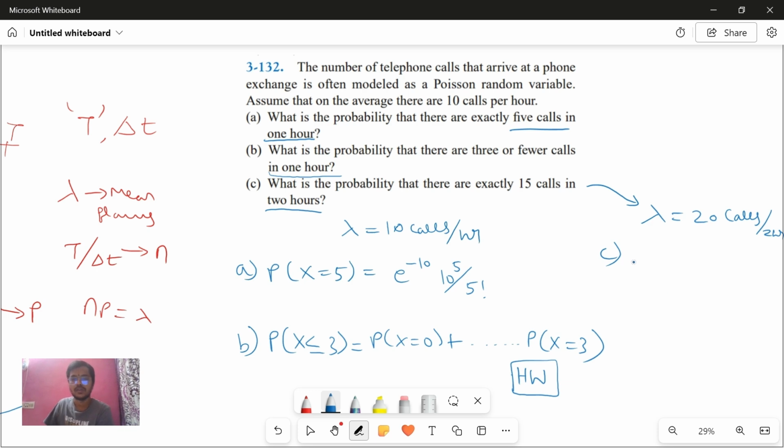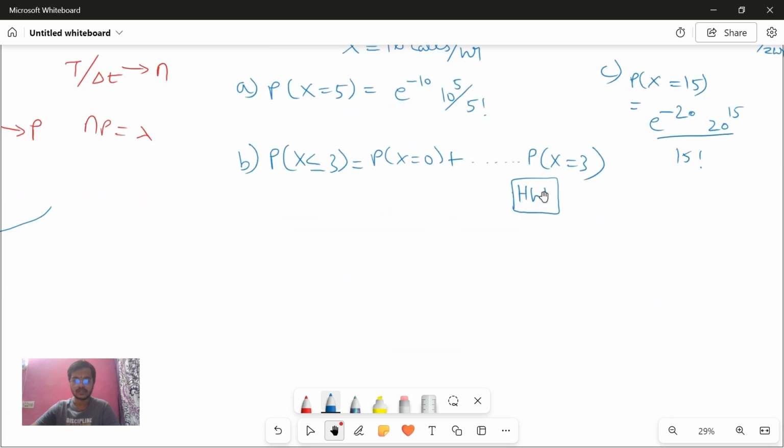Now exactly 15 calls. No problem. P of X is equal to 15, which is equal to E power minus 20, not 10, lambda power X, 20 power 15 by 15 factorial. Sorry, again I'm making a mistake. Understood? Very easy. Now we'll go to the last question for today.